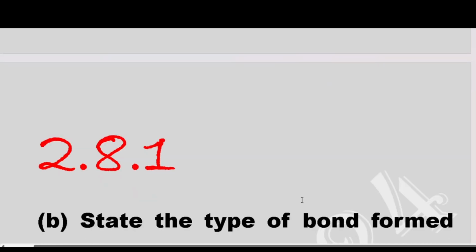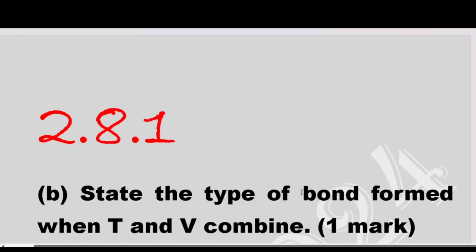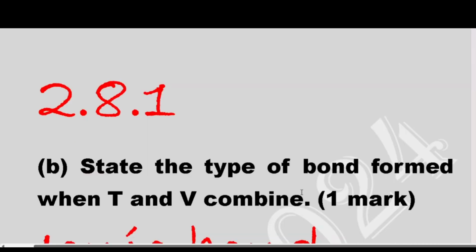Then part B of that question says: state the bond formed when T and V combine. You can see that T has electron configuration of 2, 7, and we say that the second energy level has a maximum of 8 electrons. So now we can see that the second energy level in T is short of 1 electron.